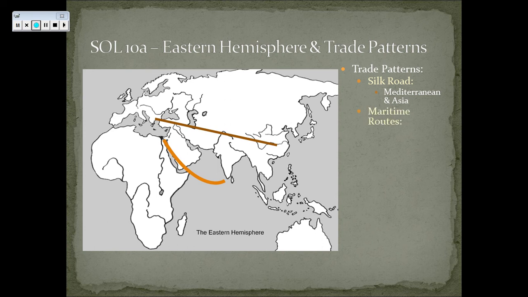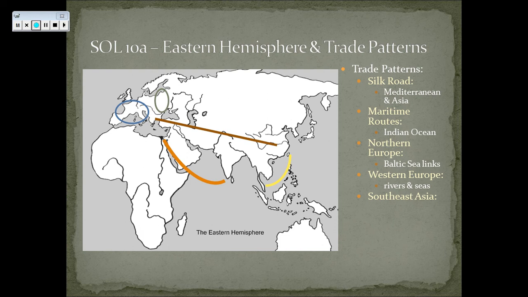We have our maritime routes, again connecting throughout the Indian Ocean. Northern European trade routes are going to connect the Baltic Sea and the Black Sea. We're going to have Western Europe connected by river and sea, not just overland trade. We're going to have the South China Sea route and Southeast Asia land routes connecting Southeast Asia. And then we're also going to have the Trans-Saharan trade connecting North and West Africa. Alright, so this is a series of trade patterns that are going to develop between the years 1000 and 1500 CE.